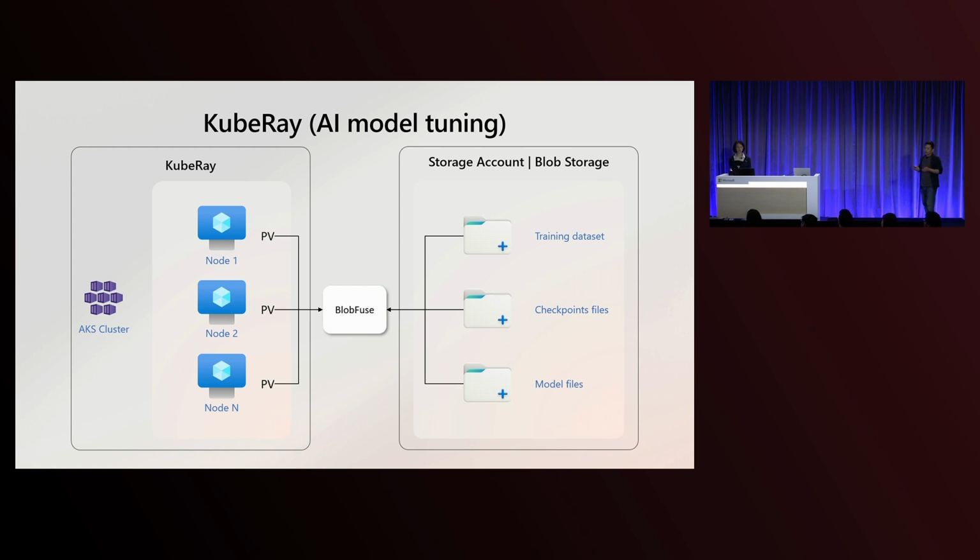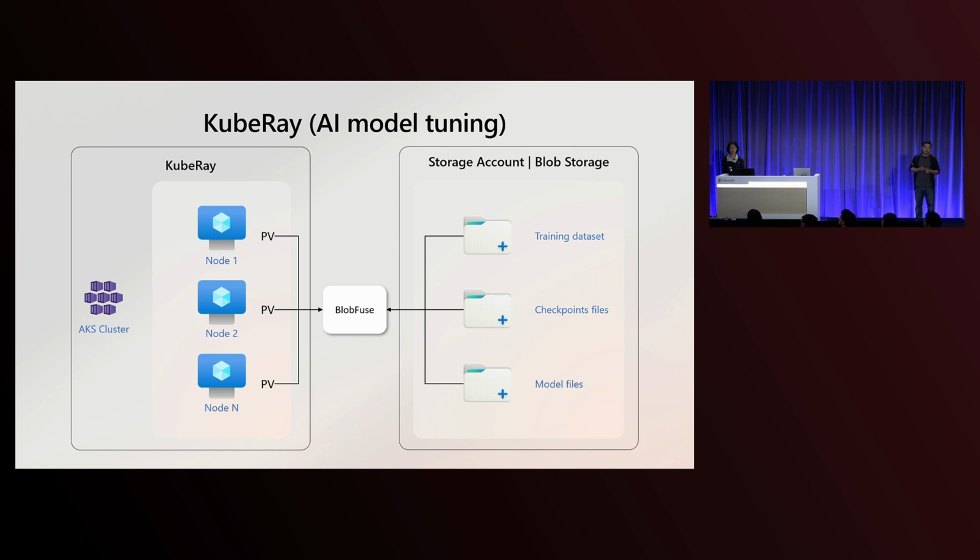This architecture is a very typical setup for tuning. Depending on your performance target, you can have 10 nodes or less or more. And you can run all the tuning jobs in the nodes, typically with GPU VMs. And you can use blob fields to connect your pods with remote storage accounts, blob storage accounts. So you can place any data required for the training, tuning, or inferencing.